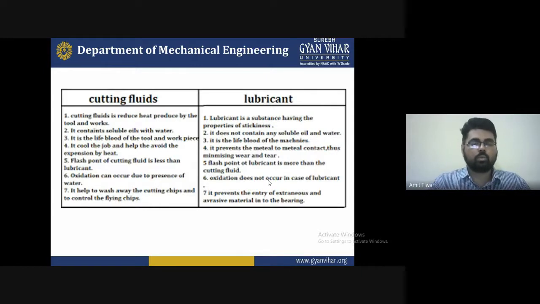Second point is coolant, so soluble oil with the water. It is recommended as a solution of oil and water, which is more dangerous for it, and it does not contain any solution other than oil and water. Second point is cover for the lubricant. Next point for the cover of the fluid, that is a fluid that helps the lubricant, for this are required for the machine operation. So we just need all of the conditions required for that. Oxidation can occur due to the presence of air.